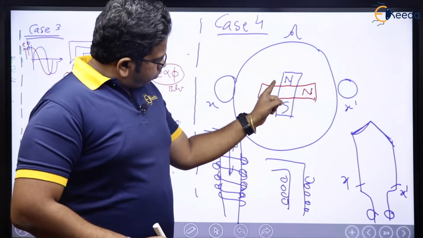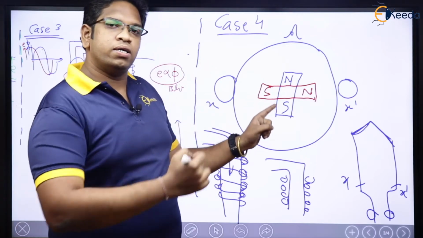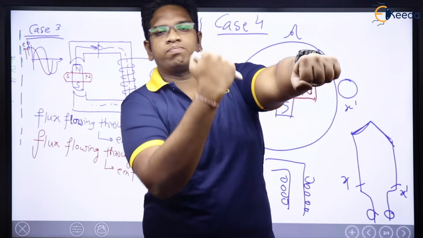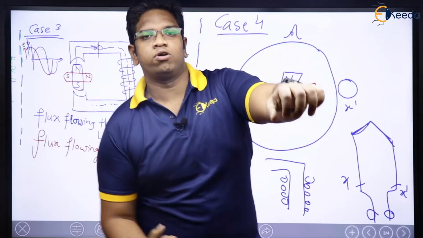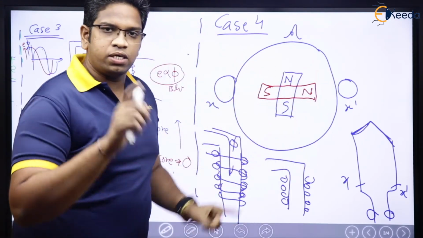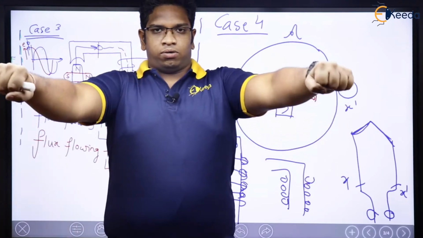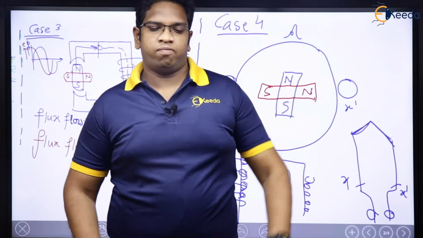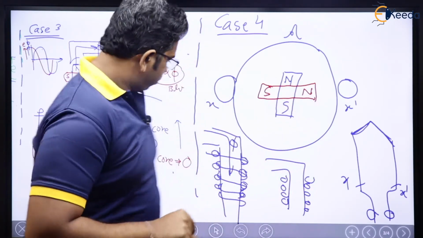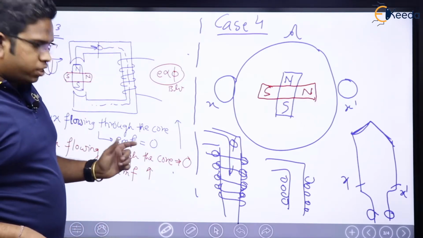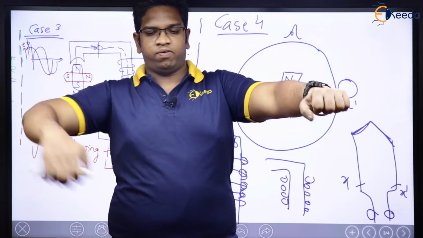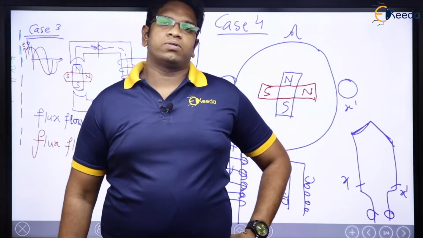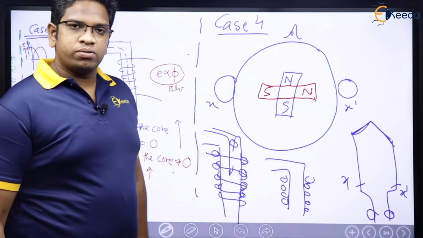Now, if you see how much is the flux through the coil? This is the coil. This is the flux through the coil. See, this is the coil. This is going to be the flux through the coil. If you see here in the first case in blue, flux flowing through the coil is maximum. That is the reason, what are we saying? Flux flowing through the coil is maximum, which means EMF is 0. So, is there EMF 0?